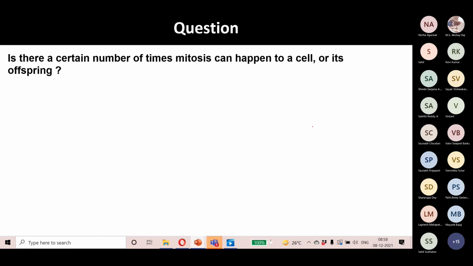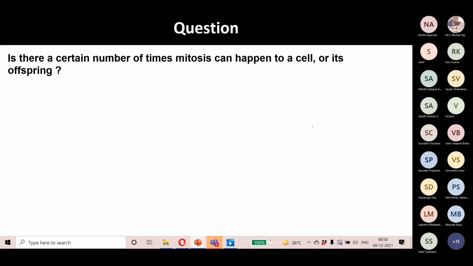Is there a certain number of times that mitosis can happen to a cell or its offspring? Is it defined that a cell will undergo a set number of cell divisions? No, not specific. It actually depends on the signals the cell receives to grow. It cannot grow in excess. So can a normal cell divide any number of times? No, not actually. There should be a limit to that cell division, a number of times that a normal cell will divide. Yeah, there should be a limit.